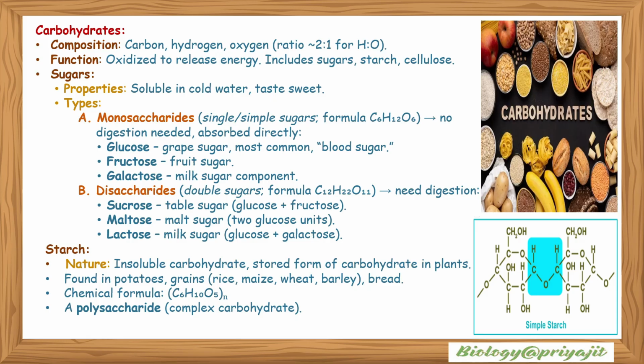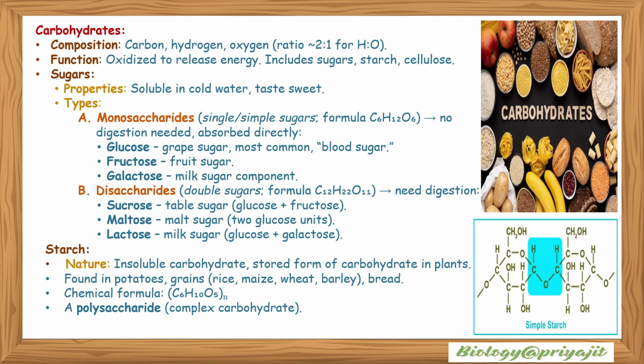Monosaccharide: mono means single, so it is the simple sugar. Formula C6H12O6. No digestion needed. It is absorbed directly. Glucose is the grape sugar, the most common, the blood sugar. Fructose is the fruit sugar. Galactose is the milk sugar component.